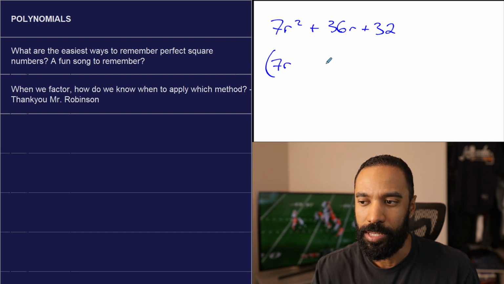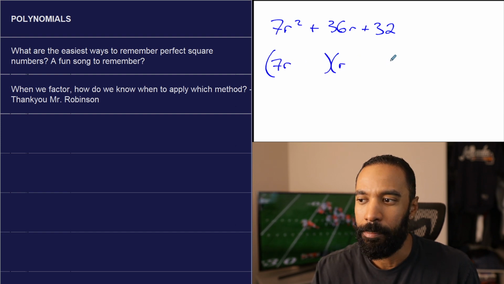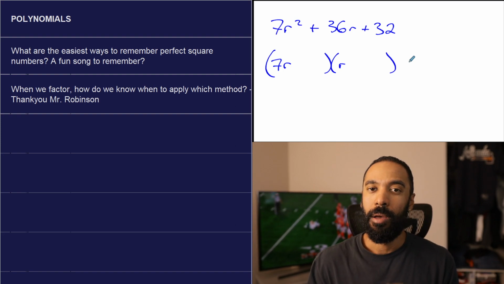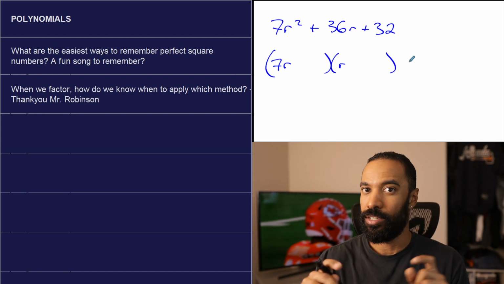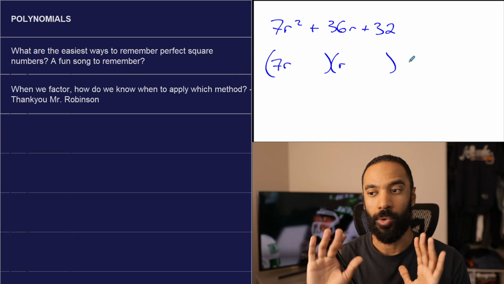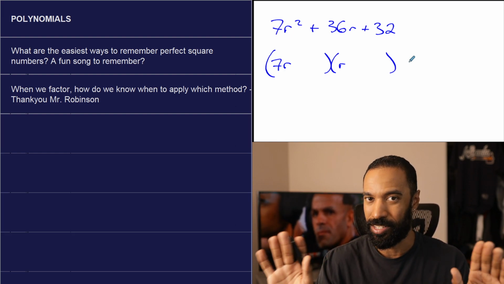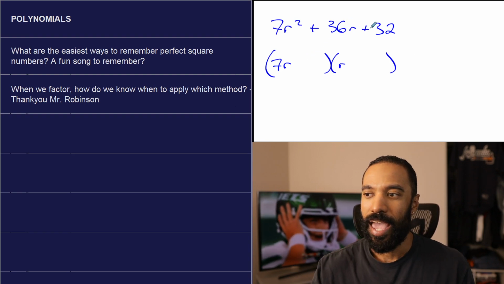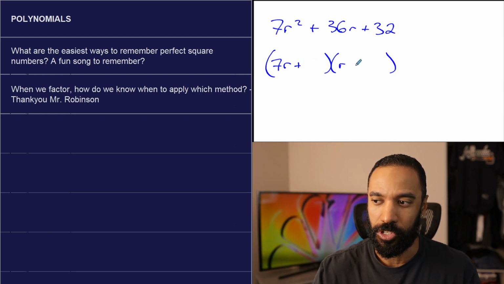I know this will be 7r times 1r because 7's a prime number. Kind of like 1. 1's not a prime number, but 1's only factors are 1 times 1. 7's only factors are 7 times 1. So I know that part's locked in. That's pretty nice. That's good. So this is kind of like one of those questions like that. And a positive product, positive sum. I also know this will be a plus and plus.